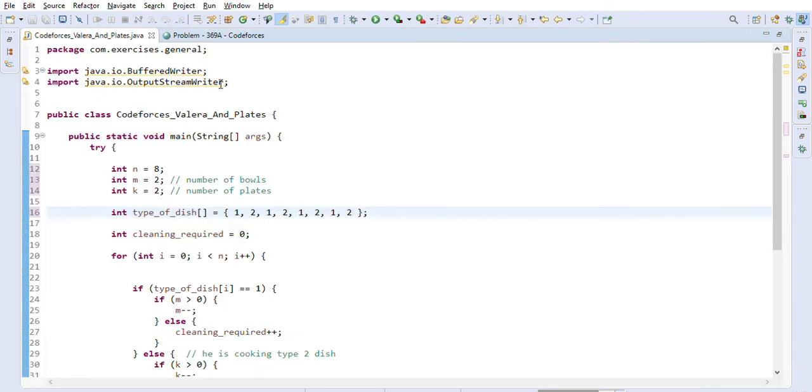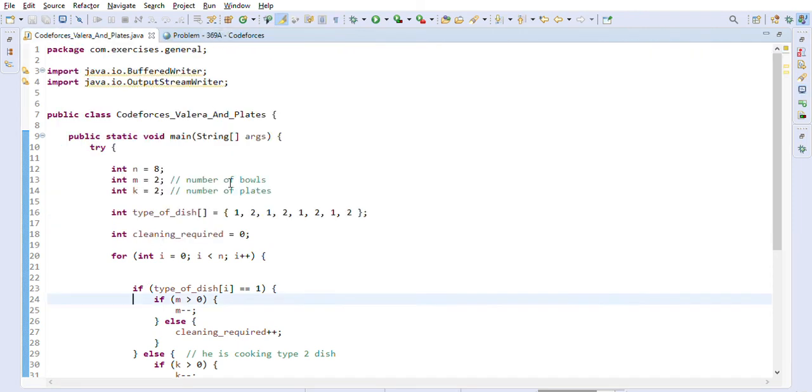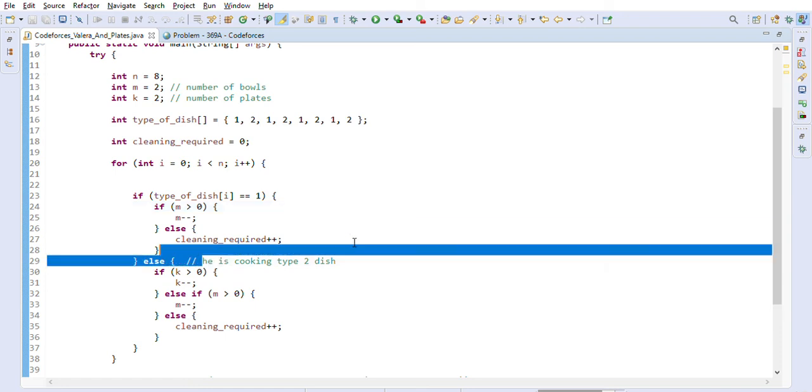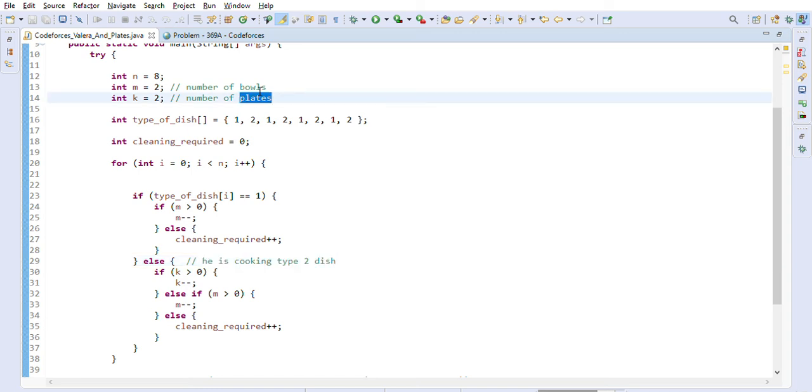So let's just run this example. So answer is coming as 4. So we are getting correct answer for the second one also. So this is the way we can solve the Valorant plates problem, and this is a greedy approach because when he is cooking a second type of food, then we are greedily choosing plates whenever the plates are available, right? And if plates are not available, we will use bowls. So that's why it is a greedy problem.